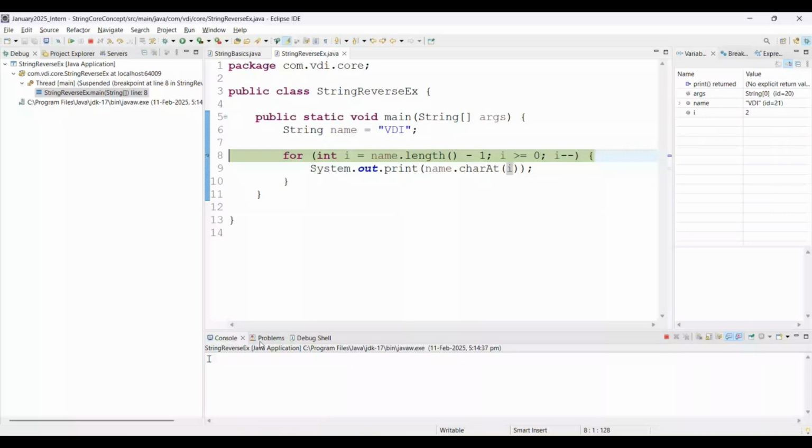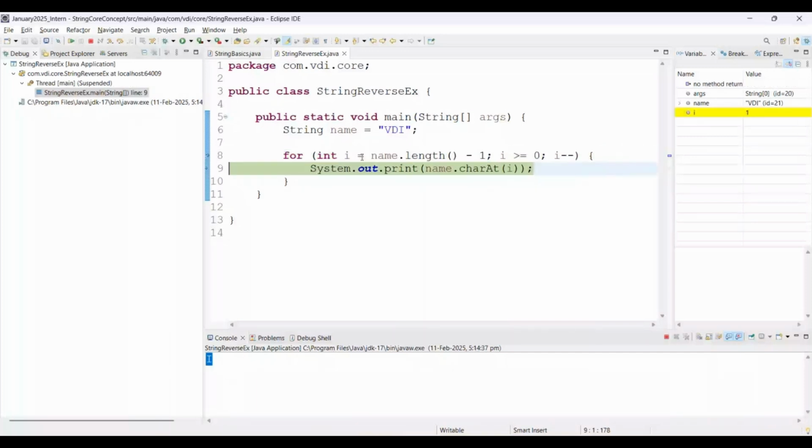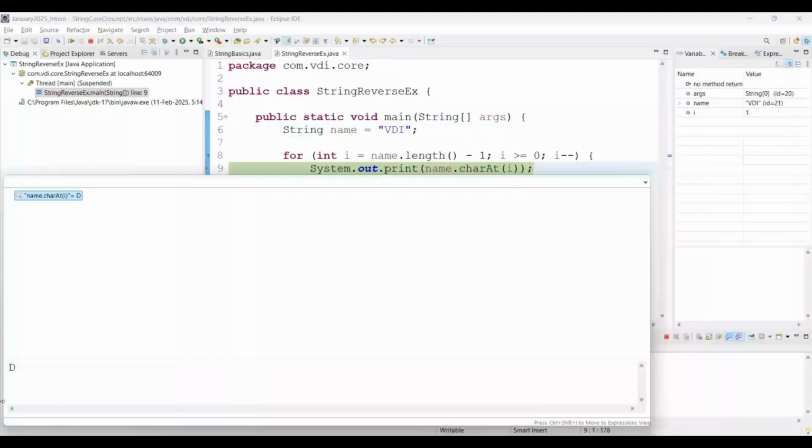In the next iteration, what happens? i minus minus happens there, right? Yes. Then again we are passing name dot length minus 1. Control Shift I, you can simply say, here is available 2, right? Then here just press function F6. What is the value of i available there? Now it's 1. Why? Because the decrement happens there, right? Then 1, 0, 1, it means it will print D. If you want to check, do Control Shift I. There is D available. See on screen, here it is D. Then function F6, it will print D here.